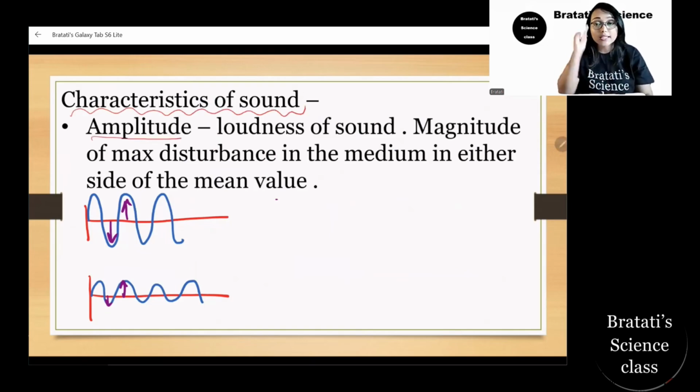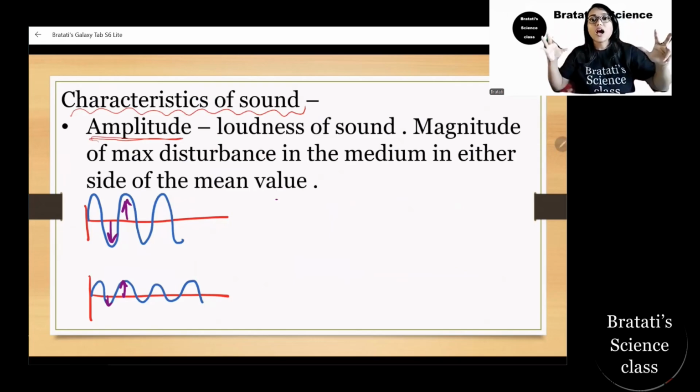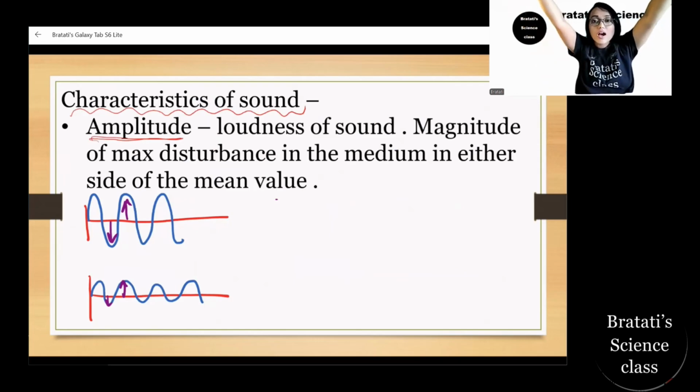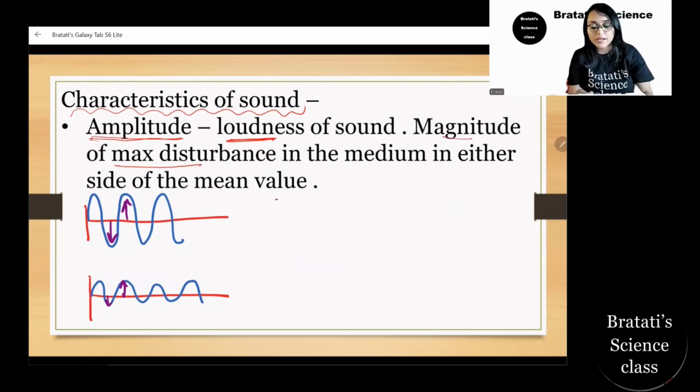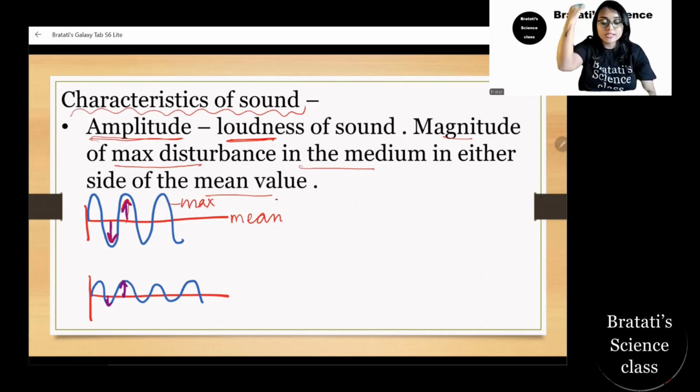After that, we are going to the characteristics of sound, where we have to know what the amplitude is. As I was telling you, remember, amplitude is how loud the sound is. So that means the loudness of the sound, the magnitude of the maximum disturbance in the medium, on either side, either up or down, of the mean value. The middle one is the mean value, and this is the maximum disturbance on either side, whether it's up or down, that is the loudness.